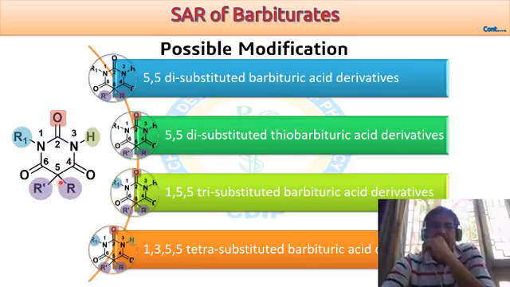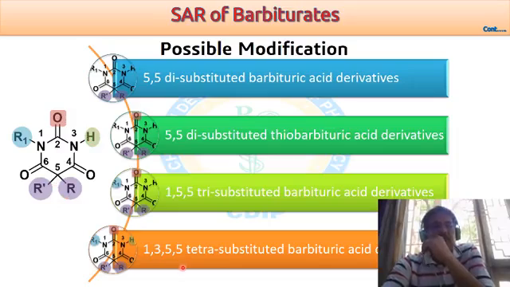Apart from that, we can replace one of the hydrogens on the 1 or 3 nitrogen by an alkyl group. In that case, we get a 1,5,5-trisubstituted barbituric acid derivative. Another possibility is that we can substitute both the hydrogens present on the 1 and 3 nitrogens, as well as the hydrogens present on the 5 position.